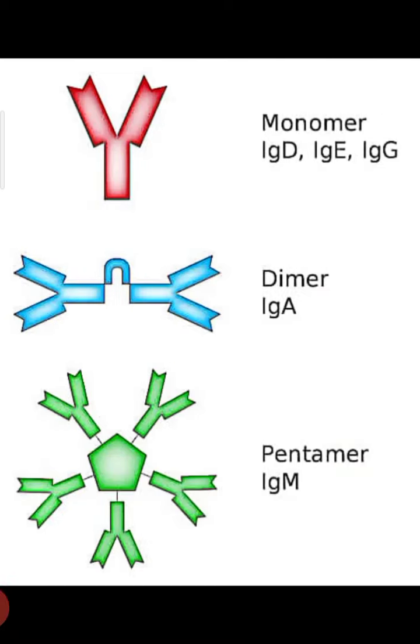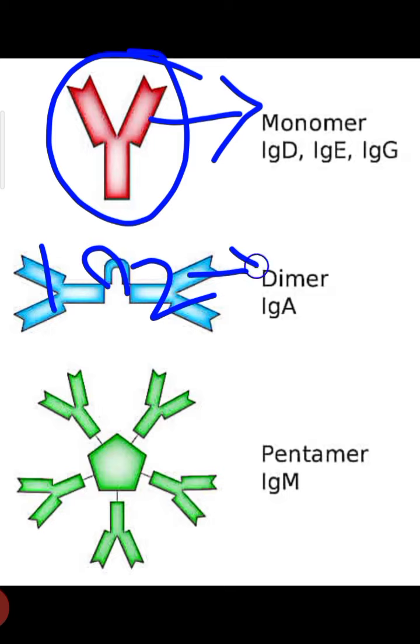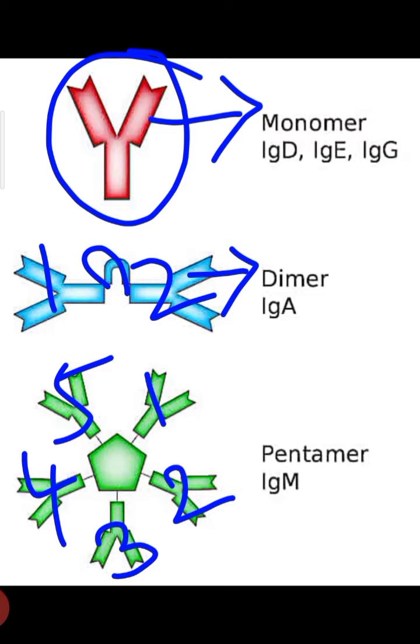See, if the immunoglobulin is simple, single, that is monomer. Then if the immunoglobulin is dimer, 1 and 2 are linked. That is dimer. When the immunoglobulin has 1, 2, 3, 4, 5 structure, that is pentamer.